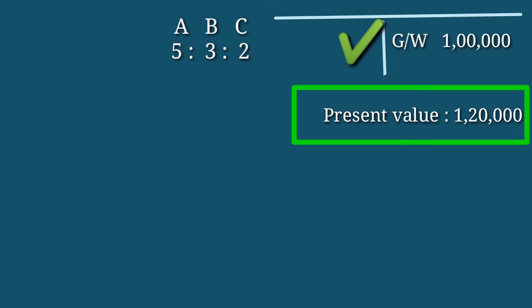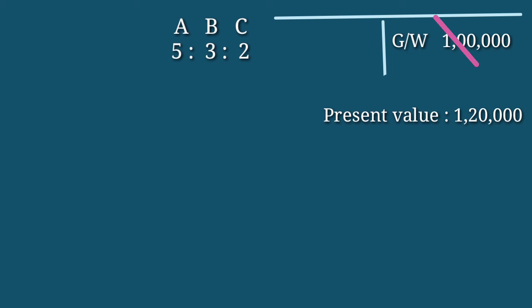If we close or if we write off this goodwill 1 lakh, what will happen? The value will be 0. Right? The value of goodwill will be 0. So in the case of closing of goodwill, we will give the full value of advantages to the retiring partner.